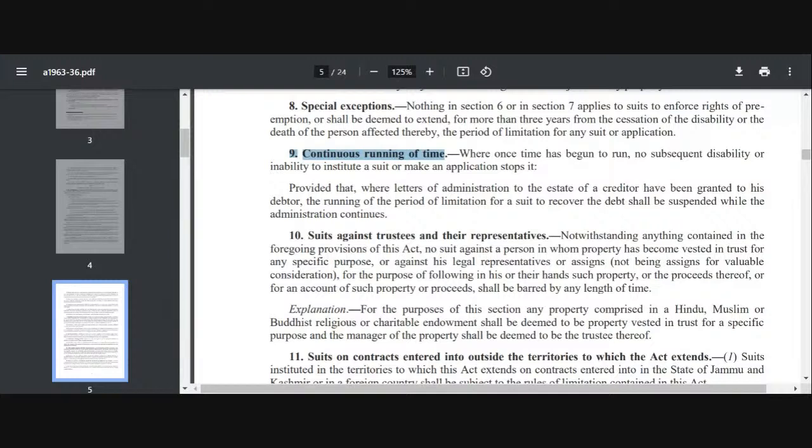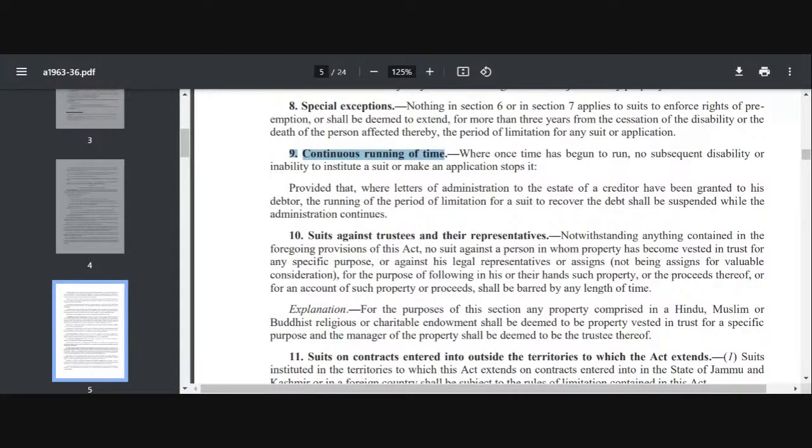Come to section 10. Now, section 10 is suit against trustees and their representatives. Again, important. Now, what does this section 10 say? If you look at section 10, here it is being said that if we have created a trust for a specific purpose or for an object, what did we do, we created a trust and the property got vested in the trustee, right? In that case, the beneficiary may bring a suit against the trustee at any time and there is no bar of limitation.